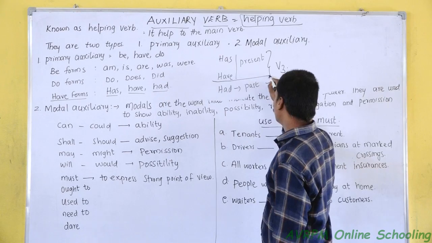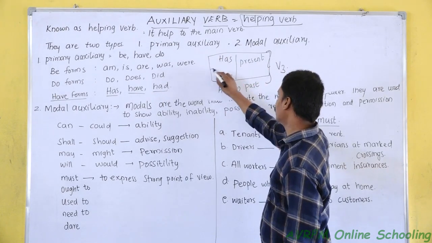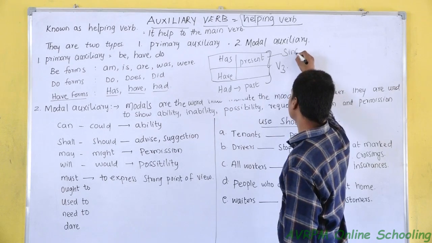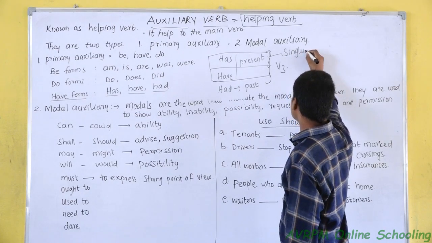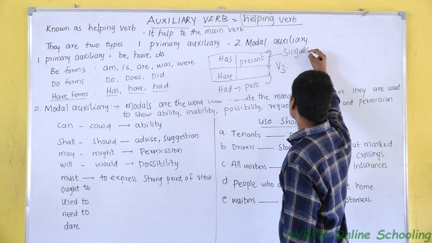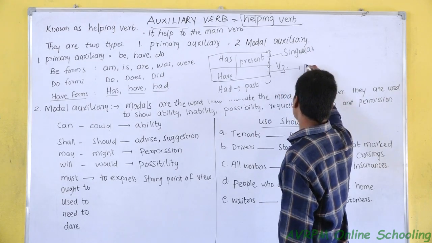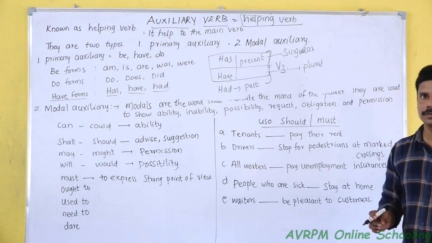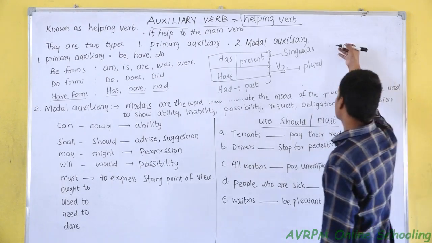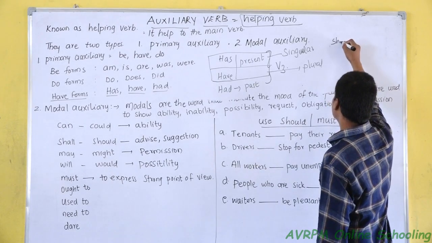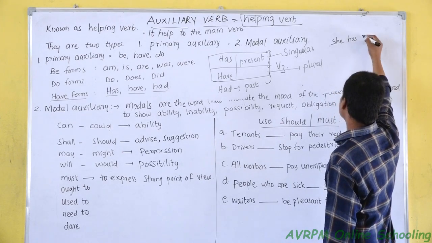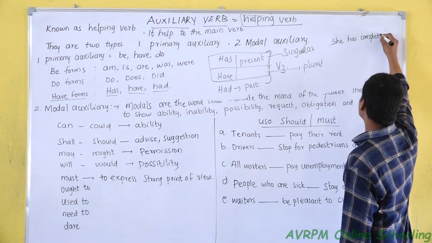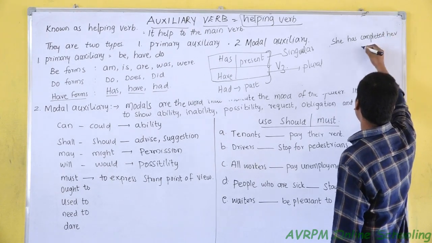In present tense we have two forms, has and have. Has we use with singular, have we use with plural. Example: she has completed her homework.